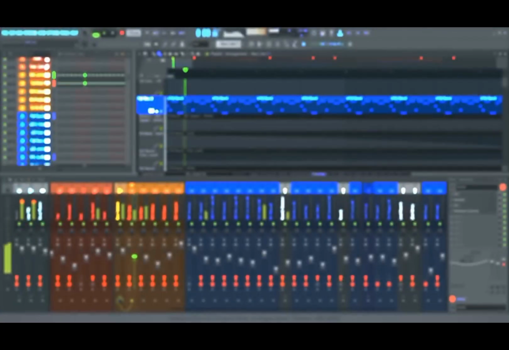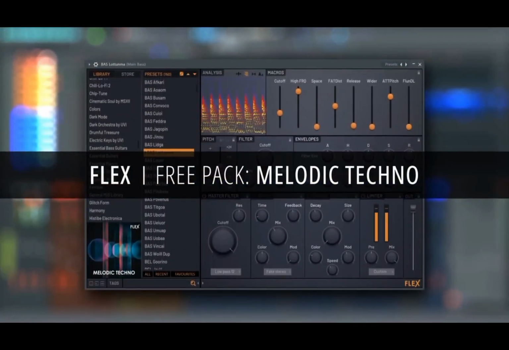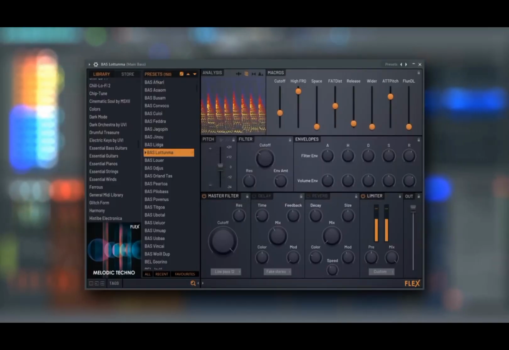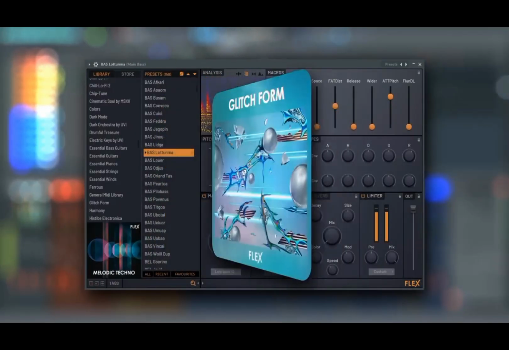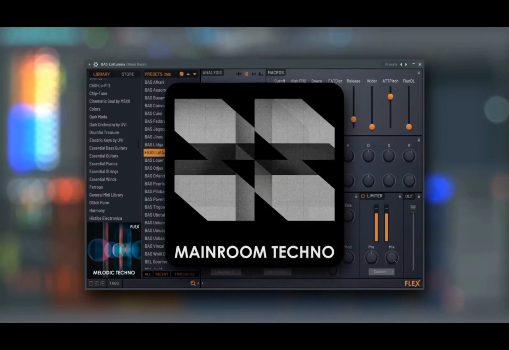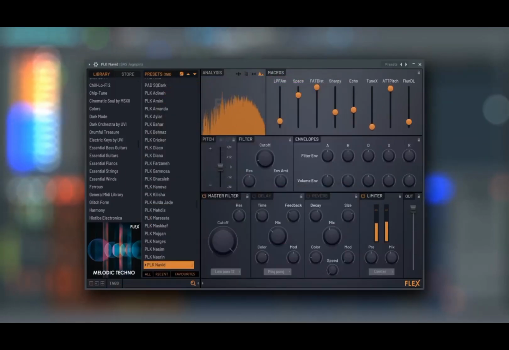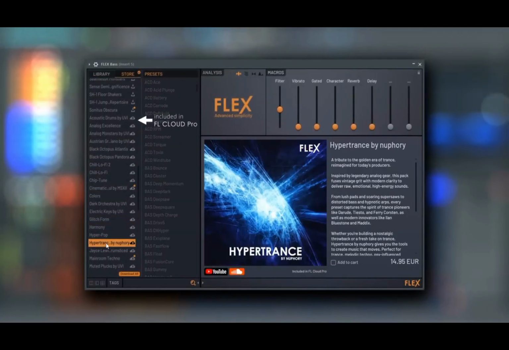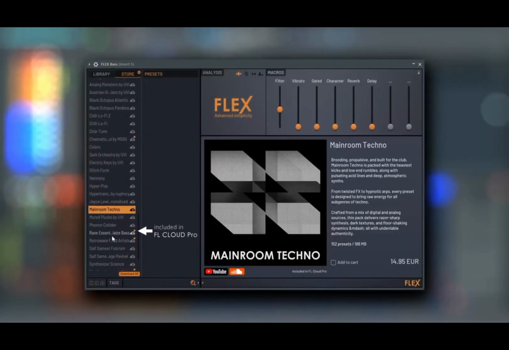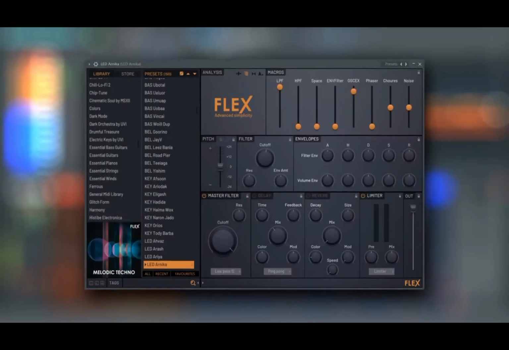Plugin updates. Flex. We're excited to introduce the free Flex Pack Melodic Techno for all customers. This adds to the 6 new packs released this year. Get them from here in Flex anytime. Or if you have FL Cloud Pro, they're already included with your subscription.